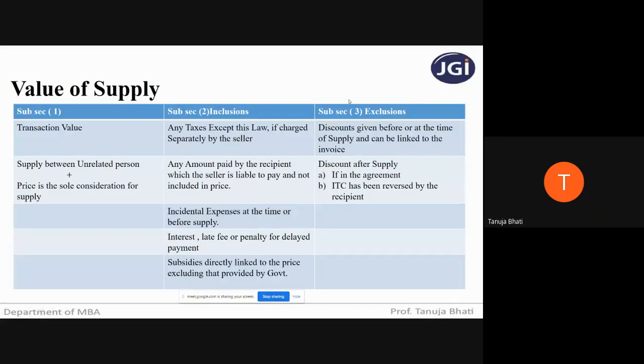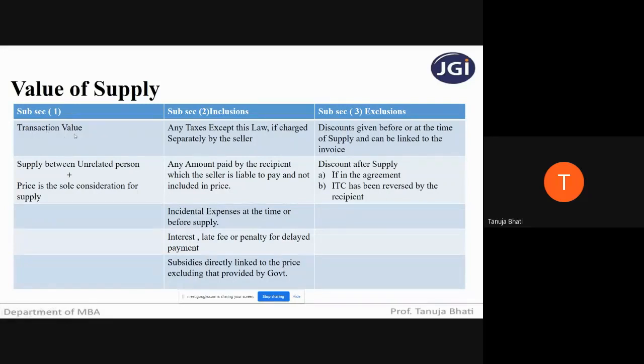Value of supply, remember students, is covered under section 15. Section 15 subsection 1 says that the value of supply on which GST is to be levied is going to be your transaction value. Transaction value is nothing but the value or price that is actually paid or payable by the recipient to the supplier in respect of the supply of goods or services.